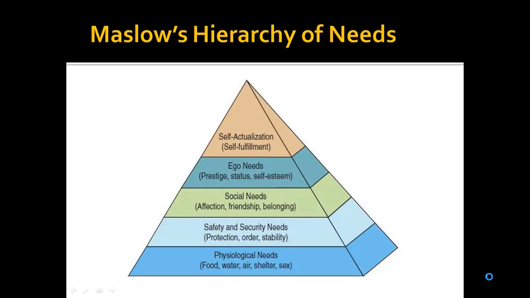As we can see in this model in front of us, which is a pyramid, he said that human needs consist of five different levels. He says that these needs rank in order of importance from low level, which is the physiological needs, to high level needs, which are known as the psychogenic needs. This theory states that individuals seek to satisfy lower level needs before high level needs.